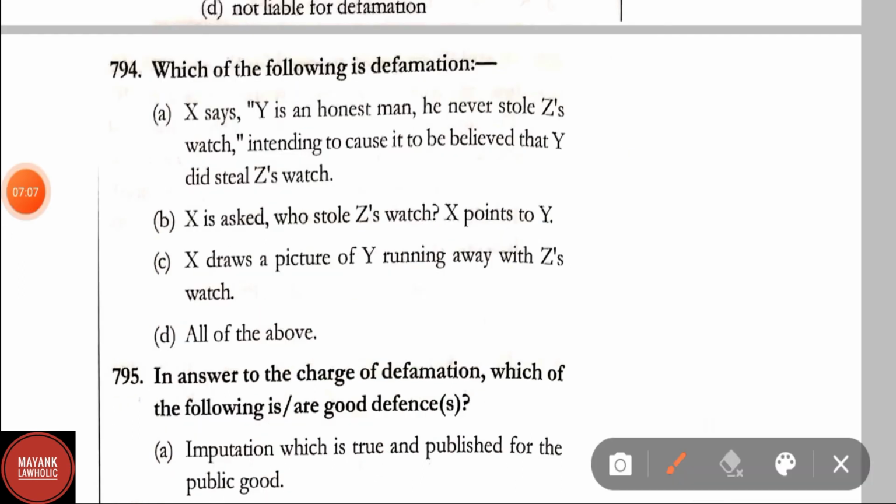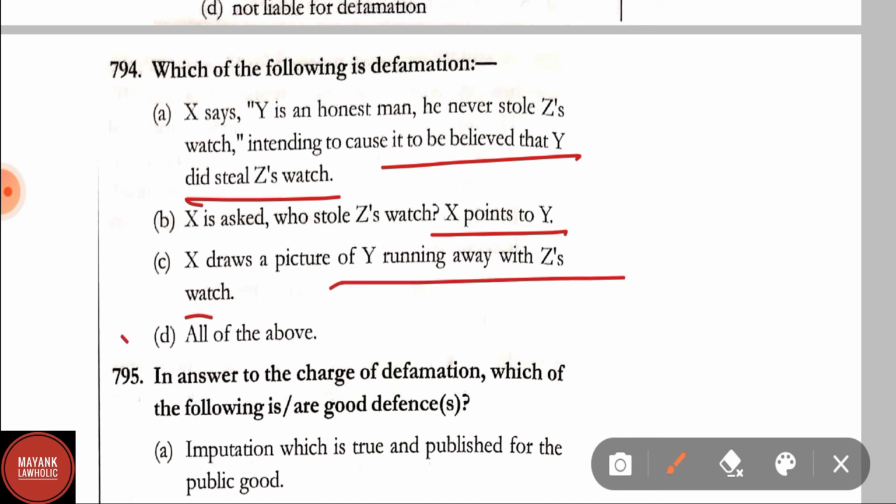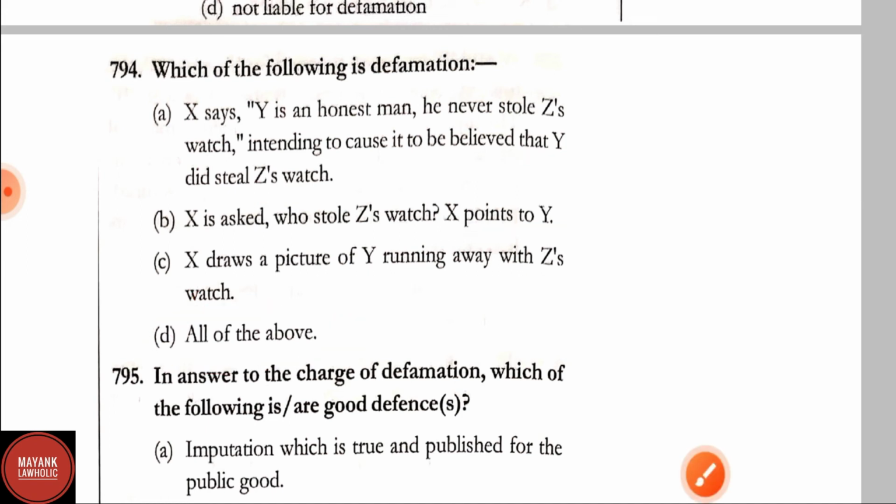Question number 794. Which of the following is defamation? X says Y is an honest man, he never stole Z's watch, intending to cause it to be believed that Y did steal Z's watch. X is asked who stole Z's watch, X points to Y. X draws a picture of Y running away with Z's watch. All of the above. Here the correct answer is option D. All of the above statements are defamation.